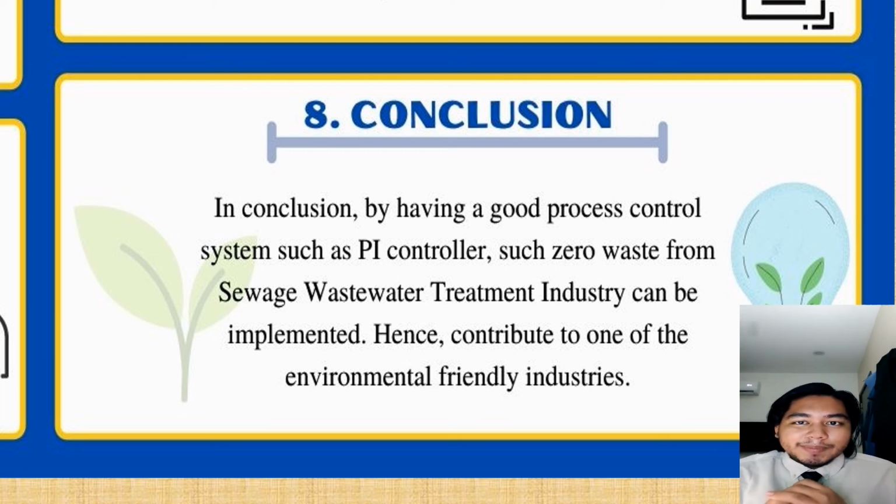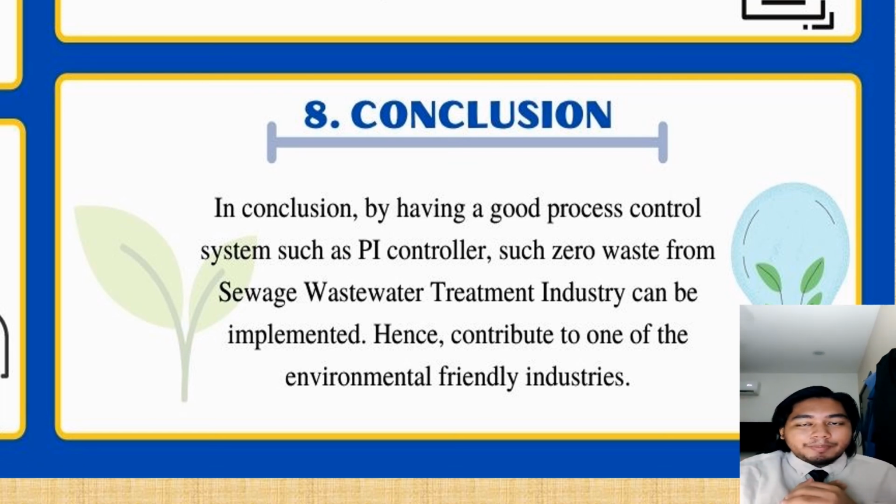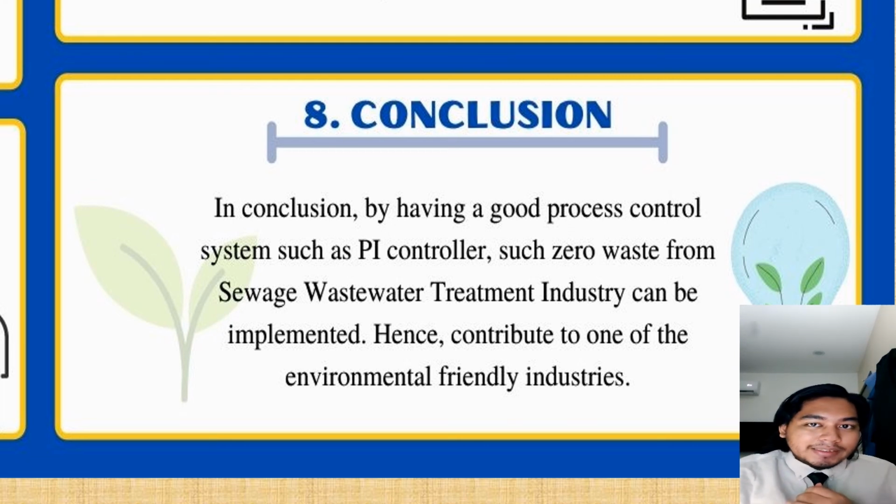The findings in this report comprise 3 parts: first, the process control system and its justification; second, challenges in the process control system; and third, recommendations for the equalization tank. For the first part, the PI controller was chosen based on its findings and the suitability of the controller in the equalization tank. For the second and third parts, the challenges discussed in the second part can be reduced and improved by the recommendations discussed in the last part. So in conclusion, zero waste from the sewage wastewater treatment industry can be implemented, contributing to one of the environmentally friendly industries.